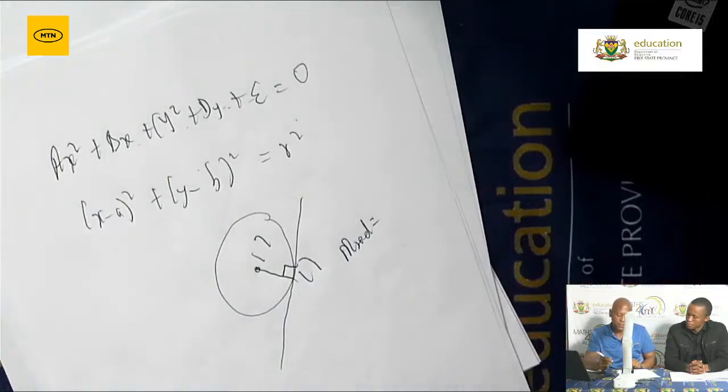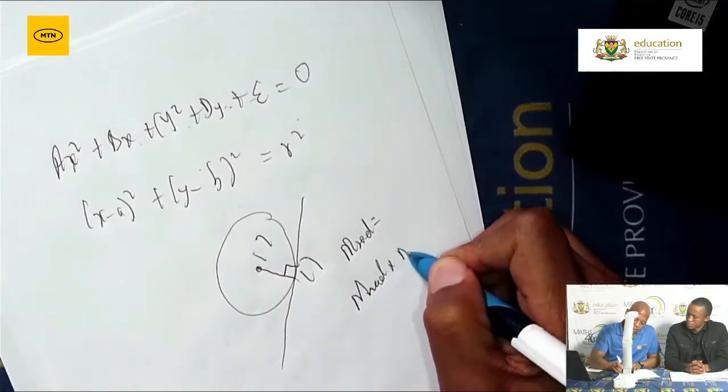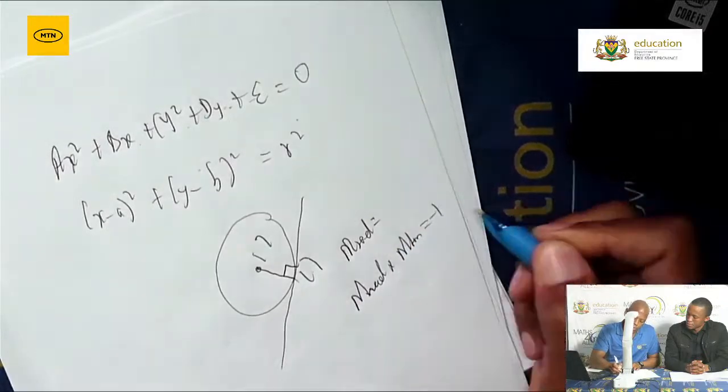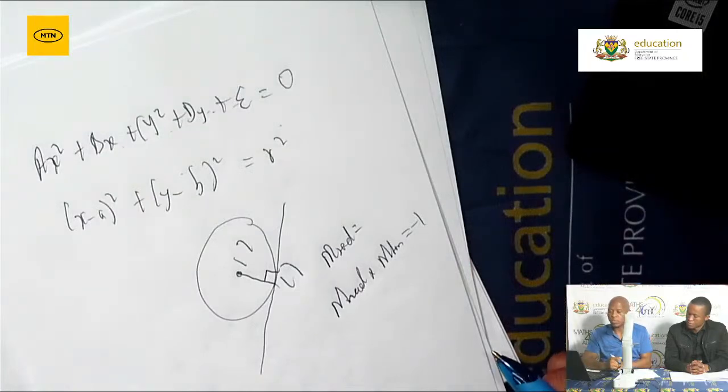Then from there, you can use the fact that if two lines are perpendicular, then m radius multiplied by m tangent is equal to -1. Then from there you can determine the gradient of the tangent.